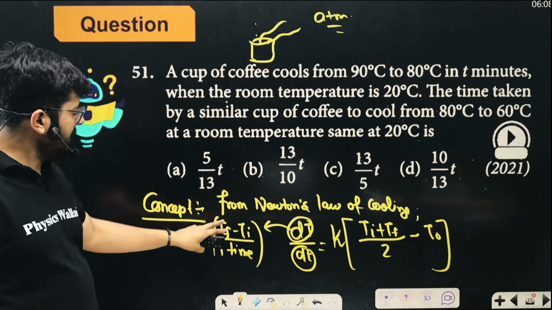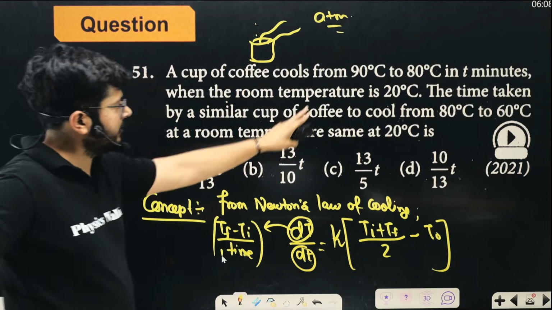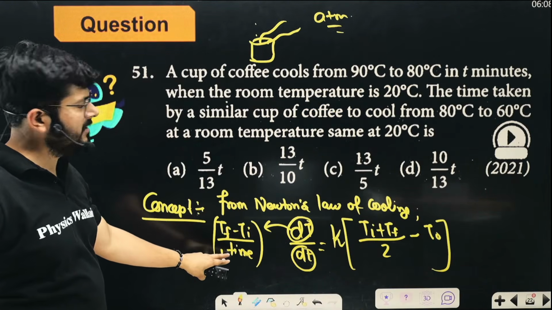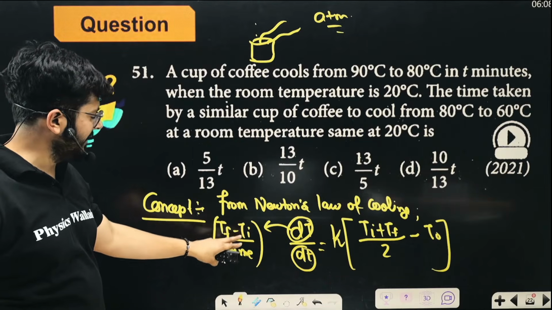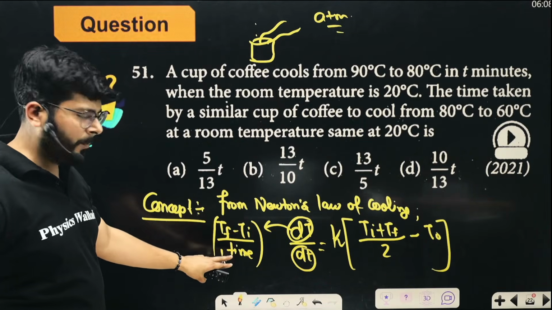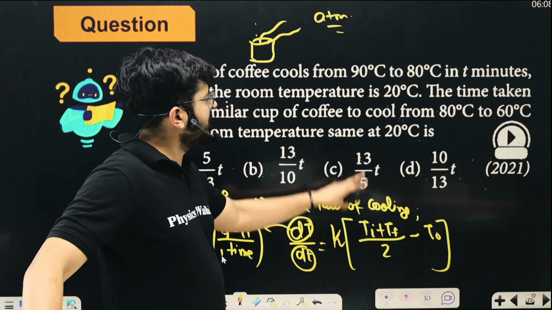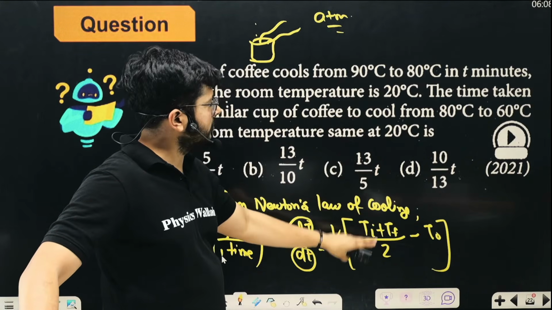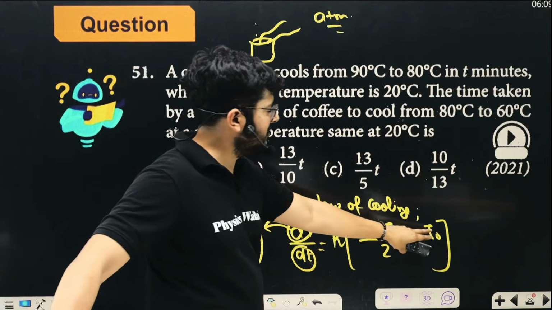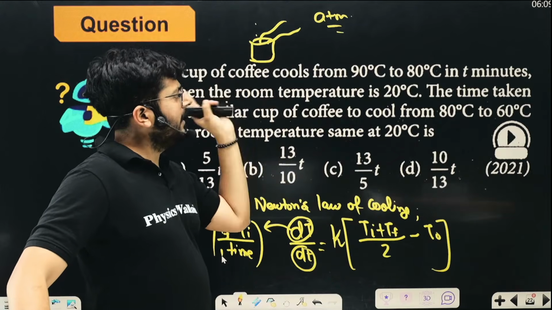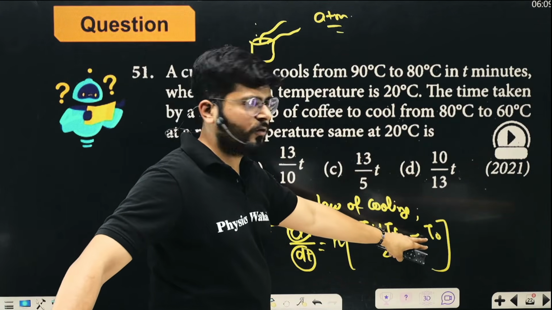So there are two cases as given in the question. In the first case, it is cooling from 90 to 80. So for case 1, it is 90, it is 80, and time is t. So 90 minus 80 upon t, which is 10 upon t, equals K times (Ti plus Tf) by 2, which is 90 plus 80 by 2, minus T0, the surrounding temperature, which is 20 degrees. So you put 20 over here.